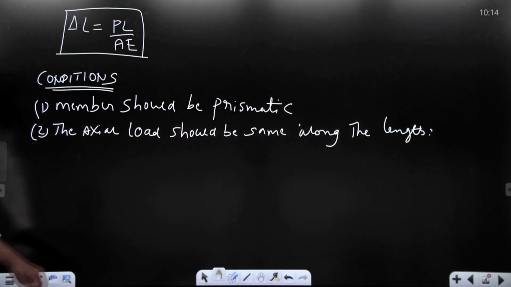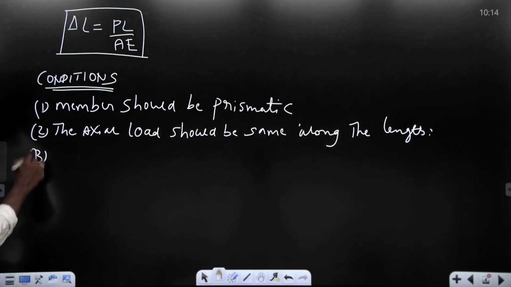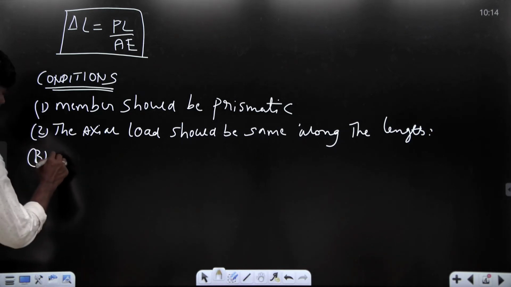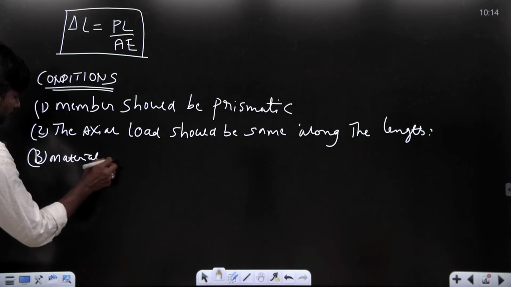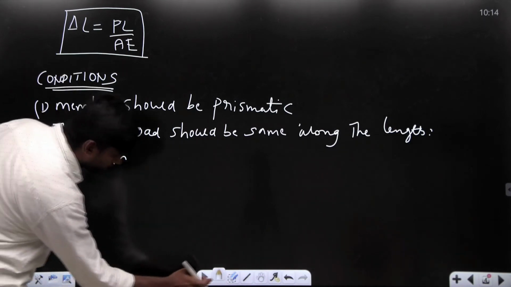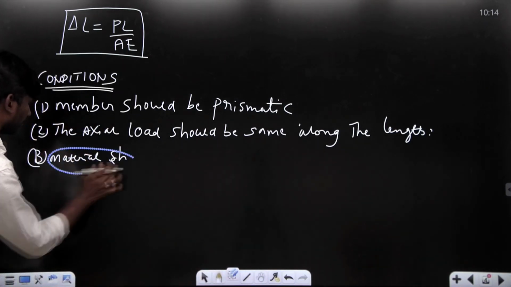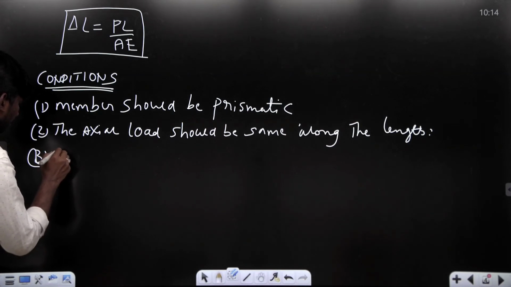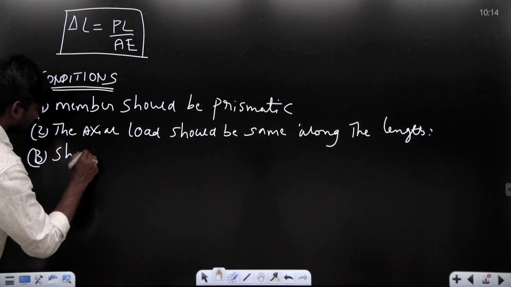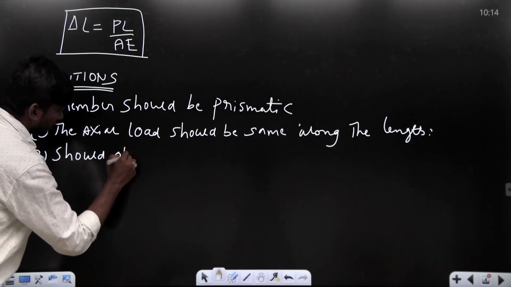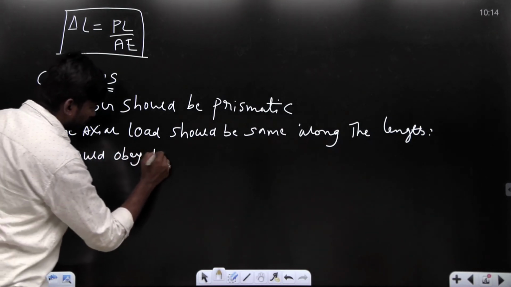The third condition is the material should obey Hooke's law.